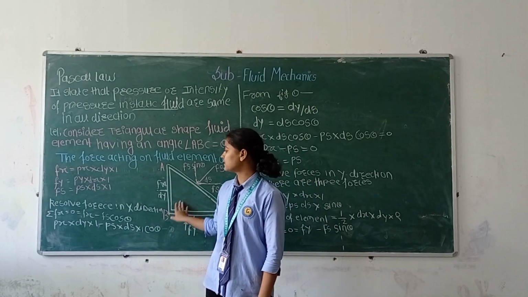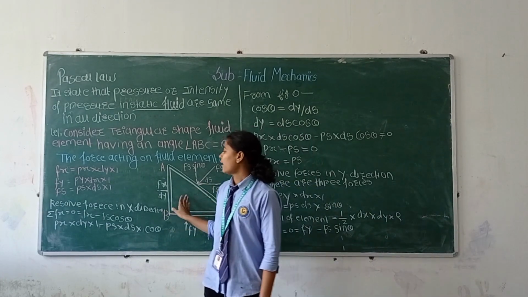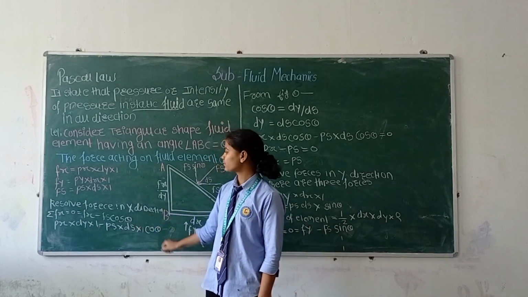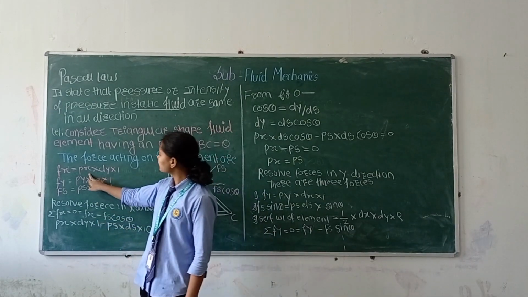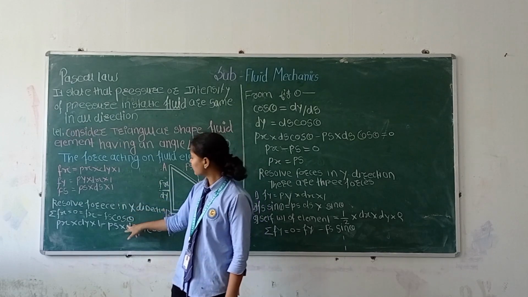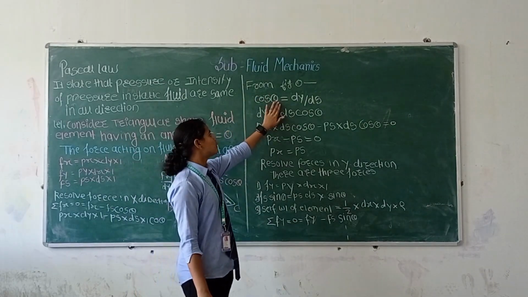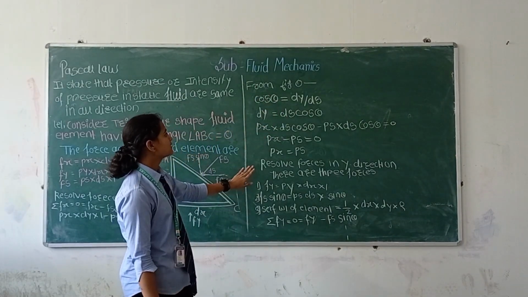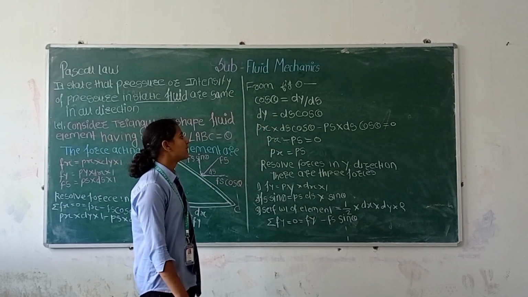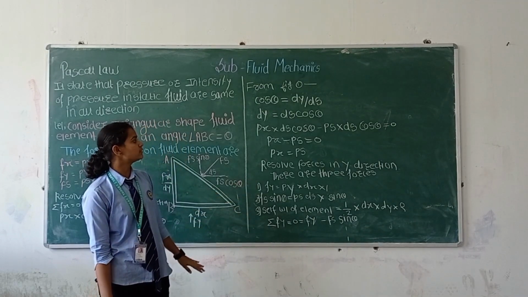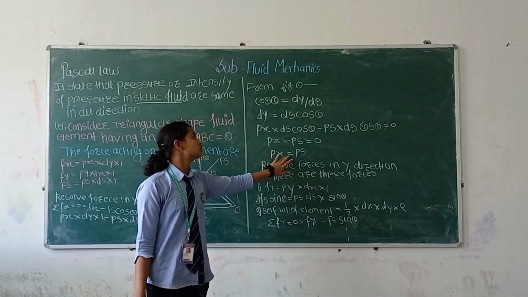Resolve the forces in the x direction. Summation of Fx is equal to 0. Then Fx minus Fs cos theta. Then put the value of Fx and Fs. Fx is Px into dy into 1, minus Fs, which is Ps into ds into 1. From the figure, cos theta is equal to dy upon ds, so dy is equal to ds cos theta. Px into ds cos theta minus Ps into ds cos theta equals 0. Px minus Ps is equal to 0. Then Px is equal to Ps.